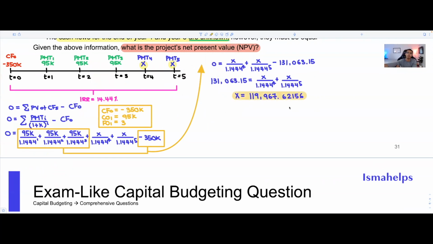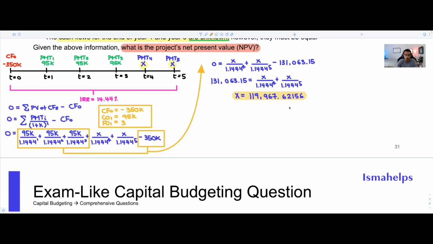Now on an exam, because this is the first time I've actually done this question, I'm actually going to review this. And the way to review this is going to be simple. I'm going to put my C02 as being 119,967.62156. Enter that. My F02 as being 2. I'm going to review everything one last time.